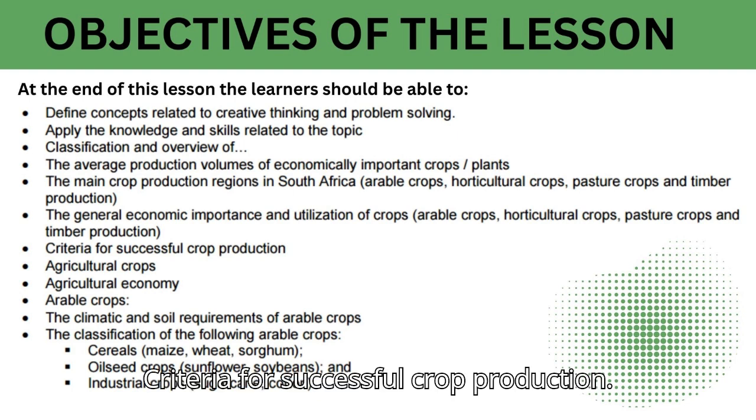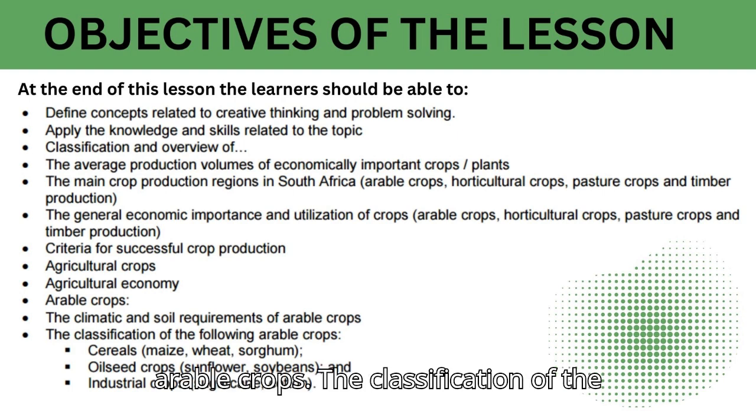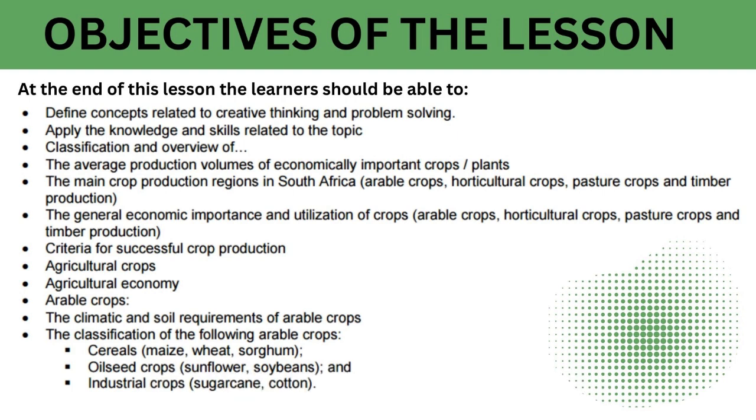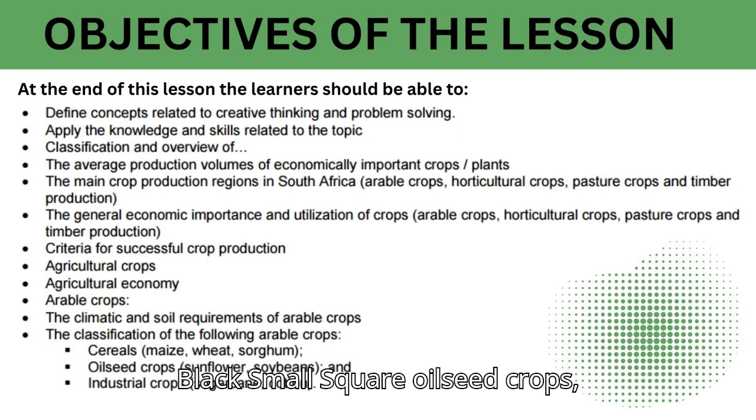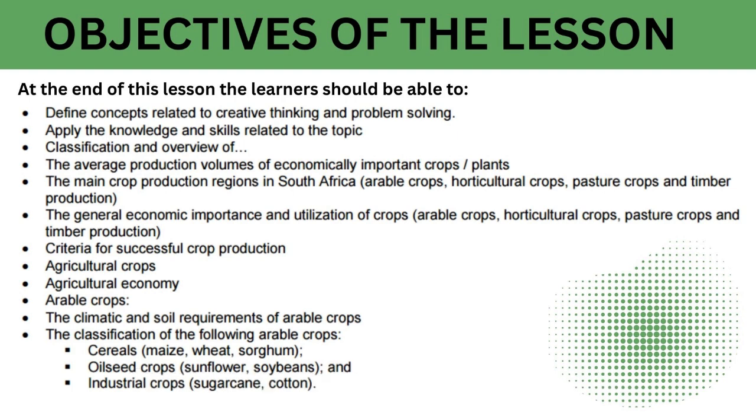Criteria for successful crop production. Agricultural crops. Agricultural economy. Arable crops. The climatic and soil requirements of arable crops. The classification of the following arable crops: cereals, maize, wheat, sorghum; oilseed crops, sunflower, soybeans; and industrial crops, sugarcane, cotton.